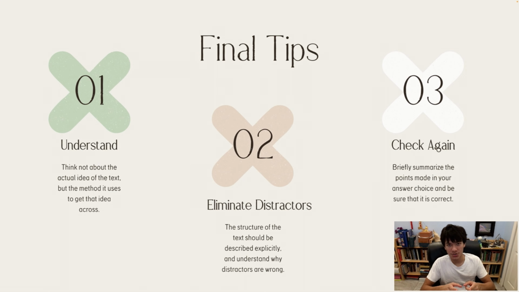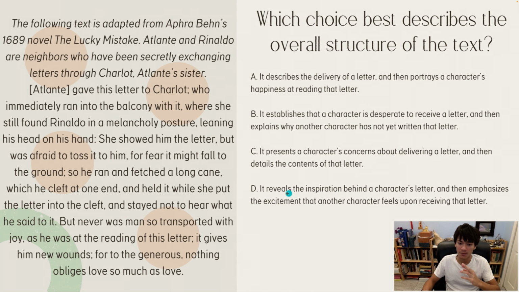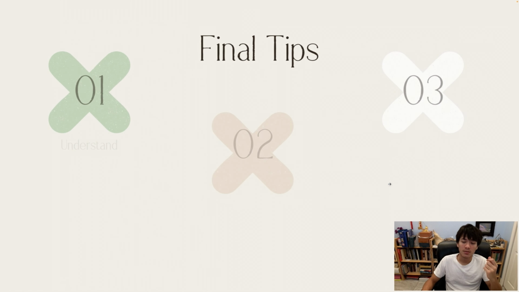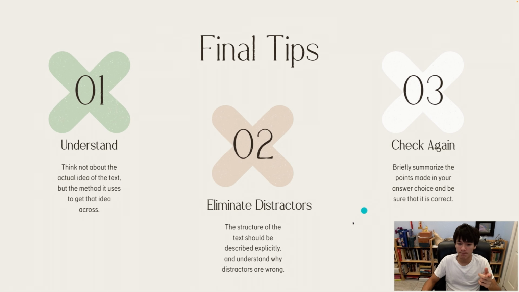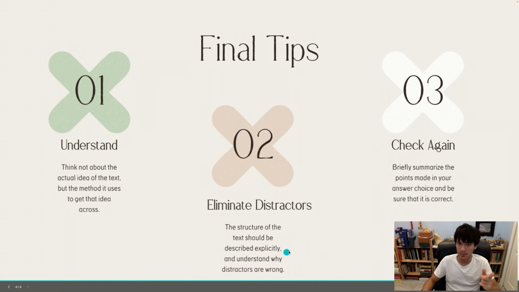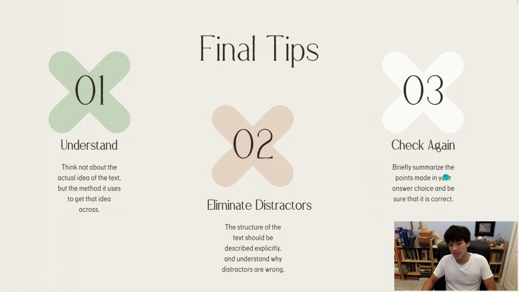Of course, eliminate the distractors as we did previously. For example, if this part right here is wrong, the answer choice is just wrong, so you can eliminate it. The structure of the text should be described explicitly, and make sure you understand why the distractors are wrong. And of course, check again. It's always good to check again. Summarize the points made in your answer choice and be sure that it's correct.